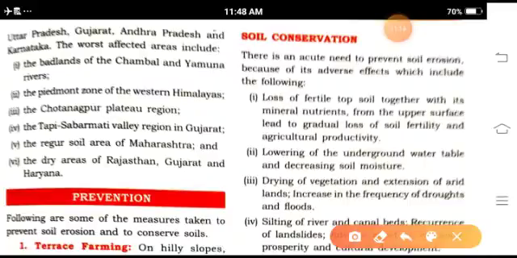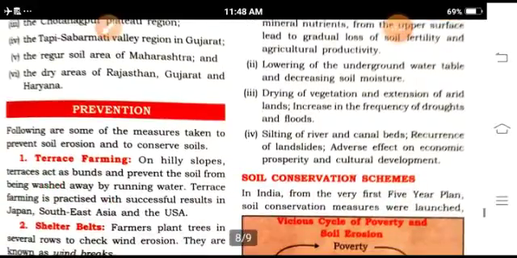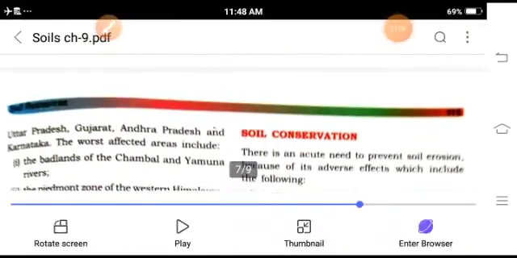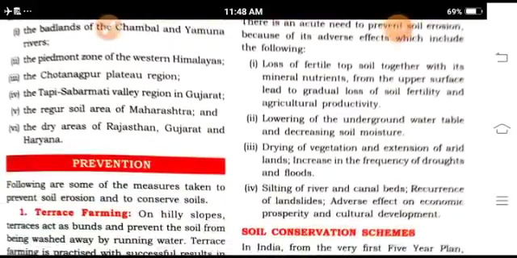Drying of vegetation and extension of arid land increase the frequency of drought and flood. So now we are going to use good technology for growing plants. Tree farming and shelter belts are important for the preservation of the soil. Soils are very important, we have to conserve them.